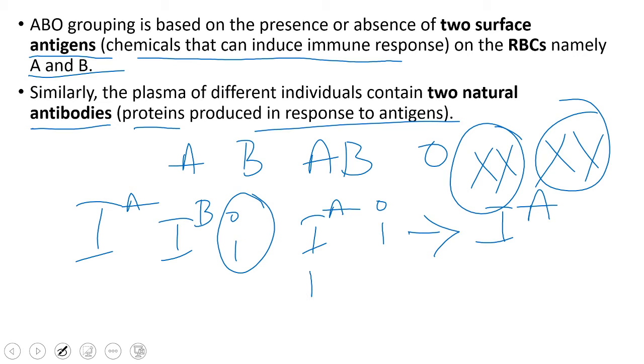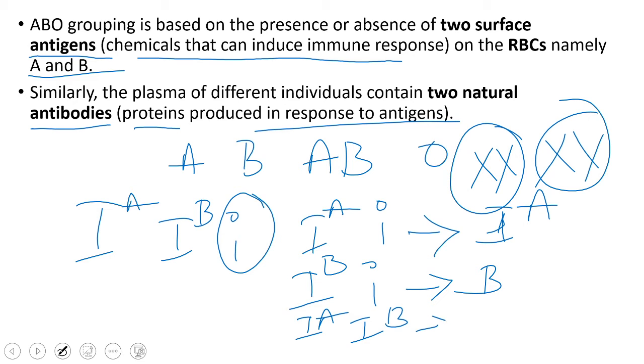Now, second case: mother has IB and father has i. Then the child has blood group B. Now mother has IA and father has IB. Here both are dominant.